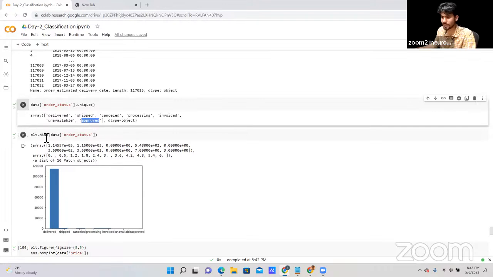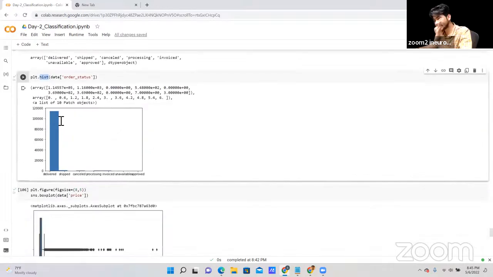Now I'm going to plot a histogram here. As you can see, approximately 90% of products are delivered successfully. Some portion, like 5 out of 100 products, is shipped. 1 or 2 products are cancelled. Here you can see the little bit of graph that we have, right? Some of the products are cancelled or shipped, 2 or 3 out of 100. Some of the products are processing, invoiced, and 0 are unavailable and approved. But 90% of products are successfully delivered to the customer.